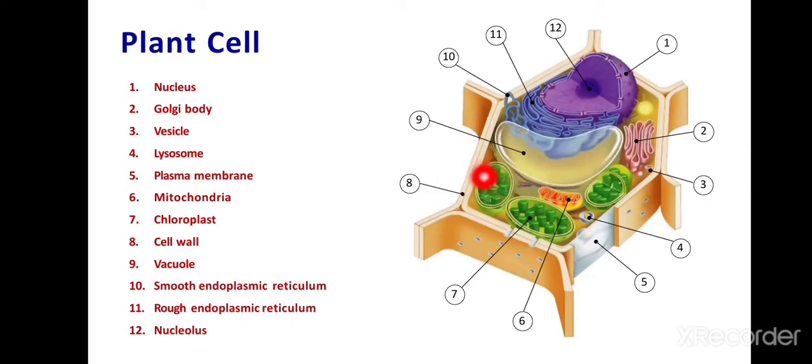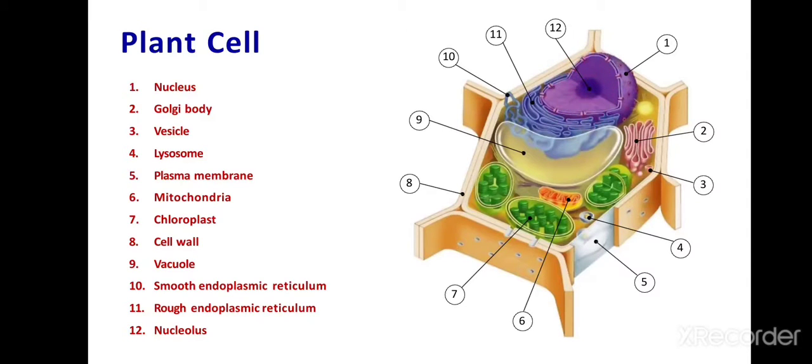You have to be clear about the major difference between animal cell and plant cell: one is the cell wall and the other is the chloroplast. And this is a very big organelle in the cell called the vacuole, and this is the smooth endoplasmic reticulum, which doesn't have any ribosomes attached. Then the 11th one is the rough endoplasmic reticulum, which is attached with ribosomes. This is the nucleolus, present in the central core of the nucleus.